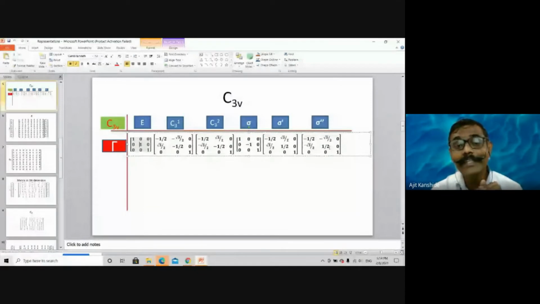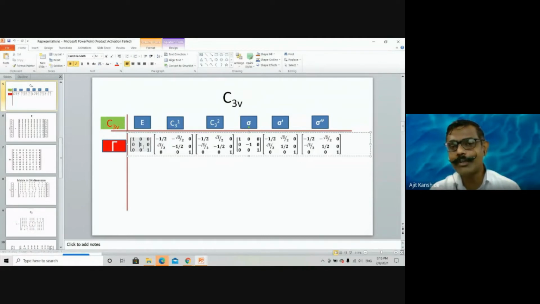Therefore, while defining the great orthogonality theorem at the beginning, I said h is the order of the point group. But I need to provide additional information. I want to give proper cognizance of this great orthogonality theorem. Therefore, I had given this puzzle, this problem. How many elements had we considered?